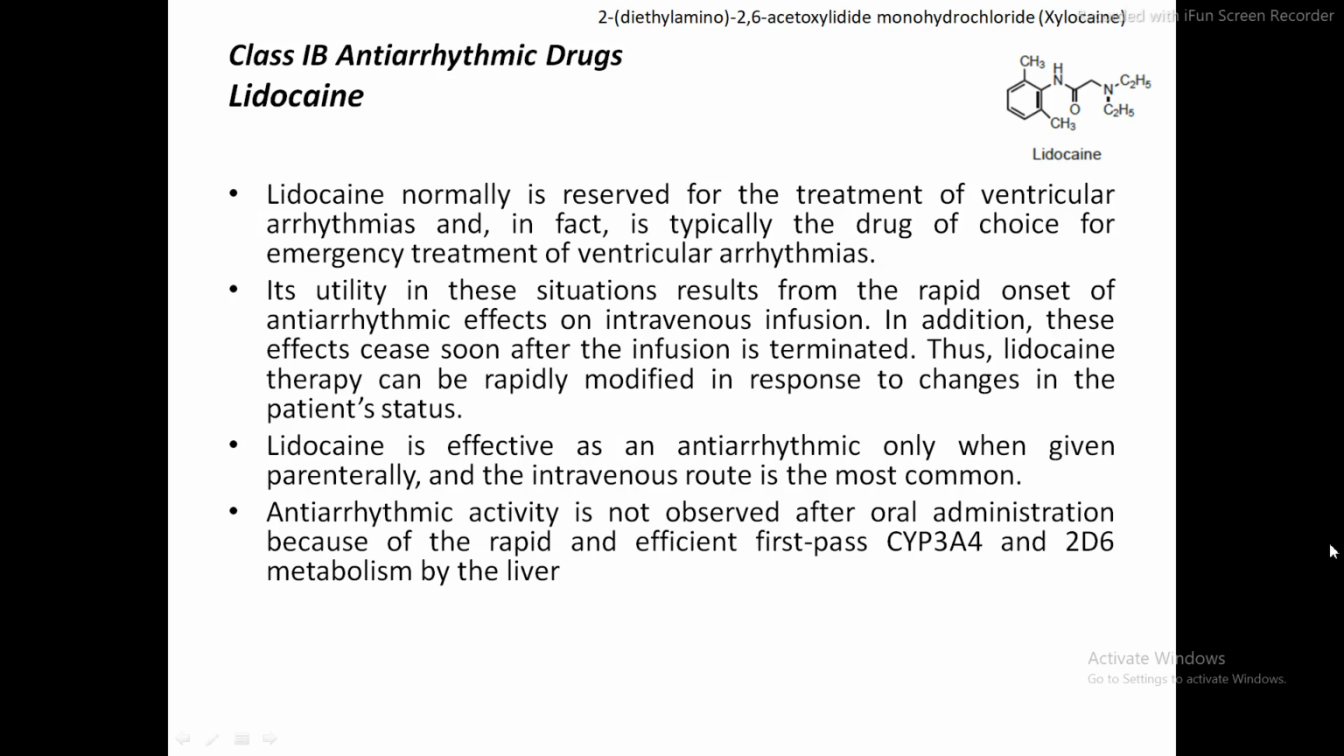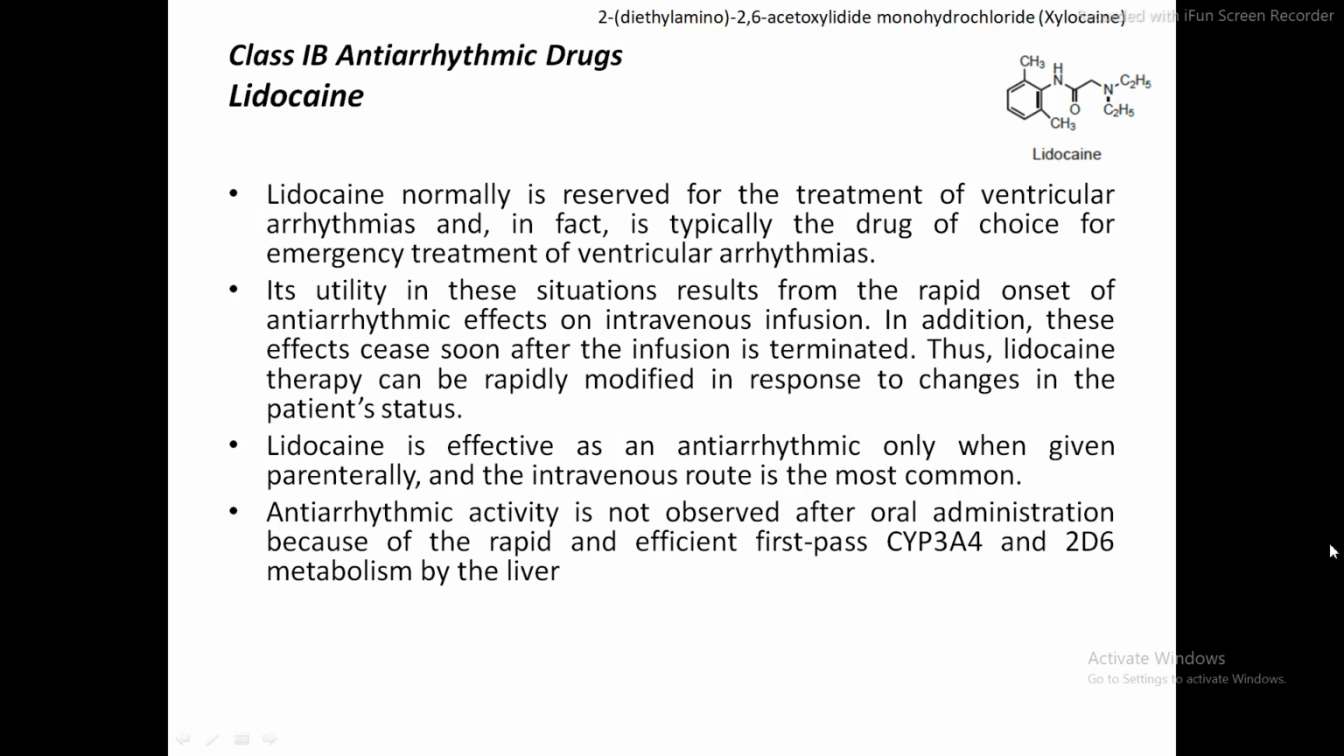So to which phase do they act? They act on phase 0 and phase 1, in which sodium enters into the cell. So the lidocaine drug, or the previous class 1A antiarrhythmic drugs, act on phase 0 and phase 1 of the action potential, in which sodium enters into the cell. As these are sodium channel blockers, they act on phase 0 and phase 1 of the action potential.